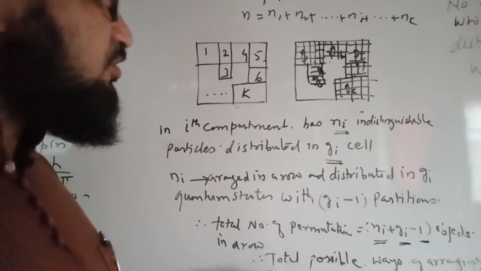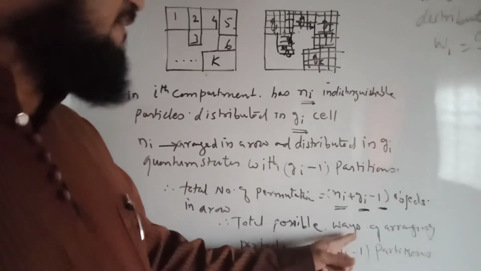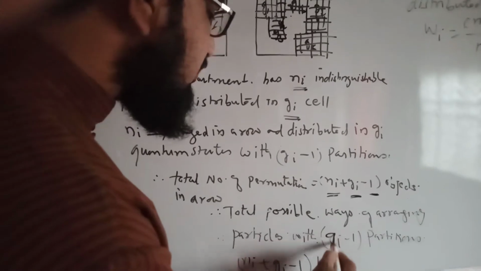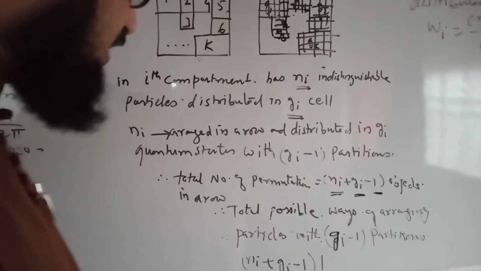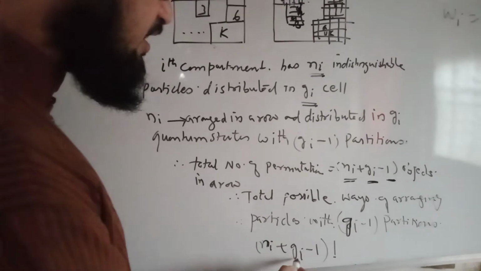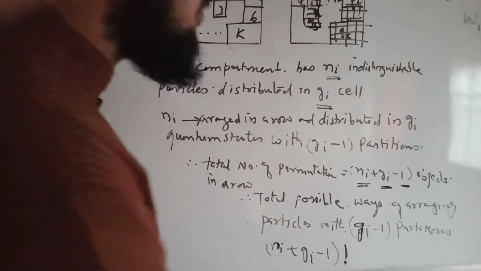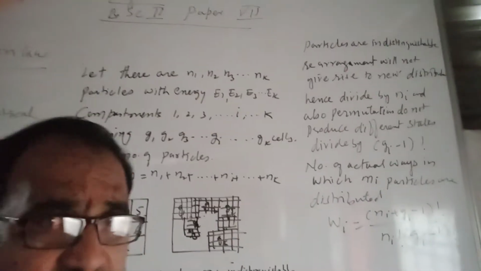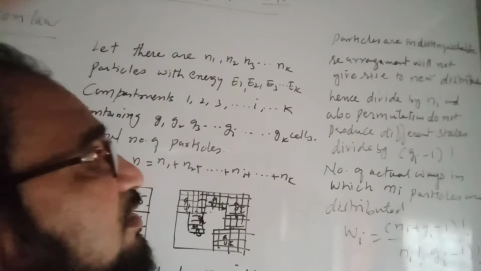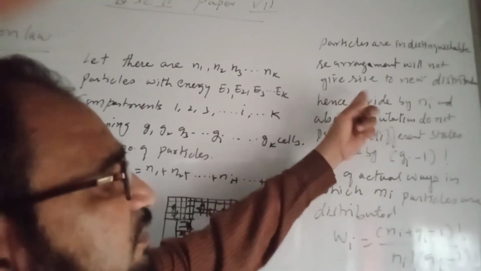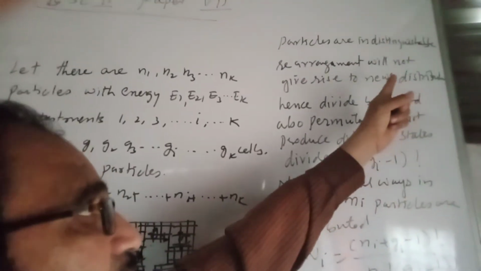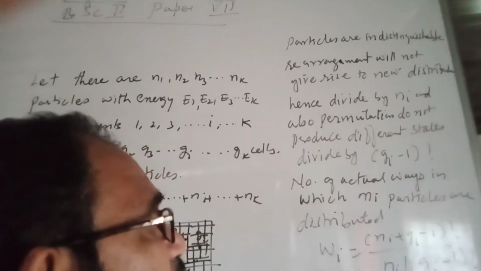So the total number of possible ways of arranging the particles with Gi minus 1 partitions will be Ni plus Gi minus 1 factorial. This is the symbol for factorial. Now the particles are indistinguishable. Rearrangement will not give rise to a new distribution.